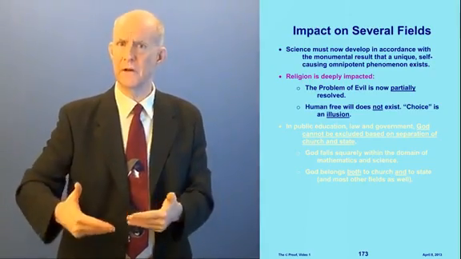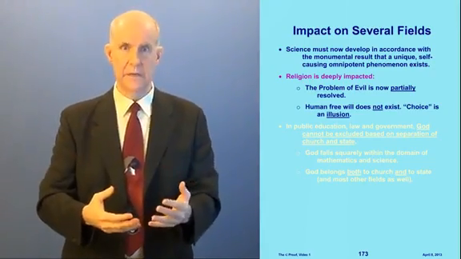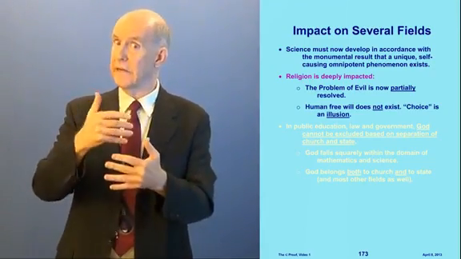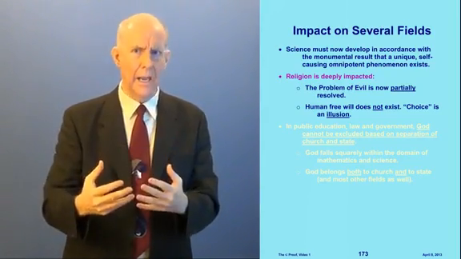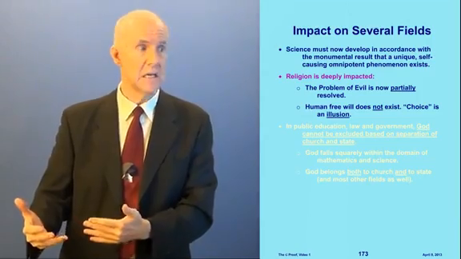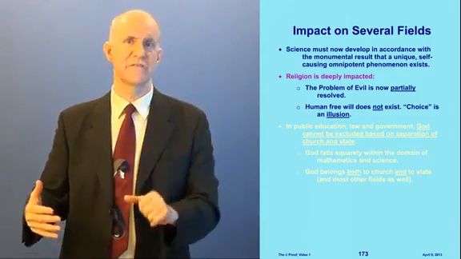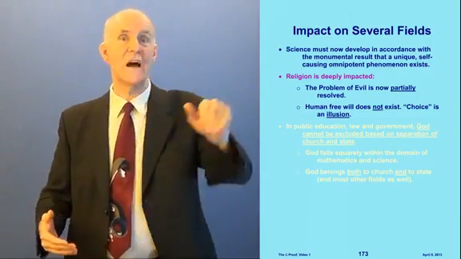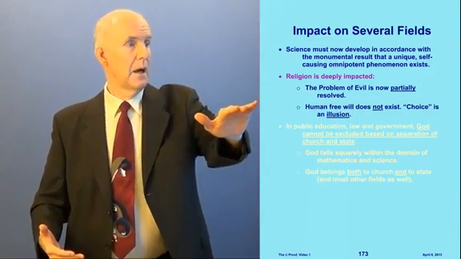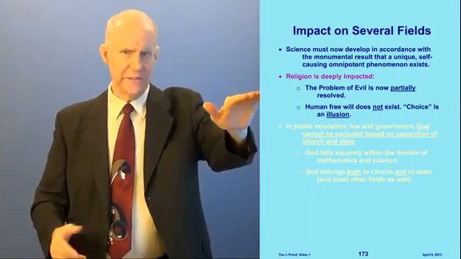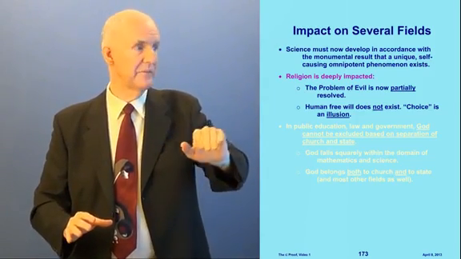What's the problem of evil? Well, if God exists, and God loves us, and God is good, and God is omnipotent, then why does evil exist? This has perplexed theologians for thousands of years. This drives many people to atheism. But we've now partially, not completely, partially resolved the problem of evil.